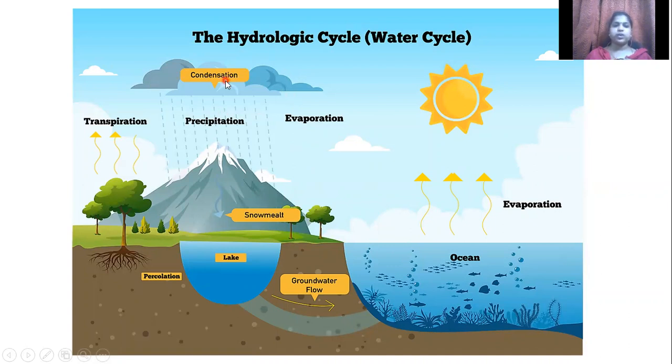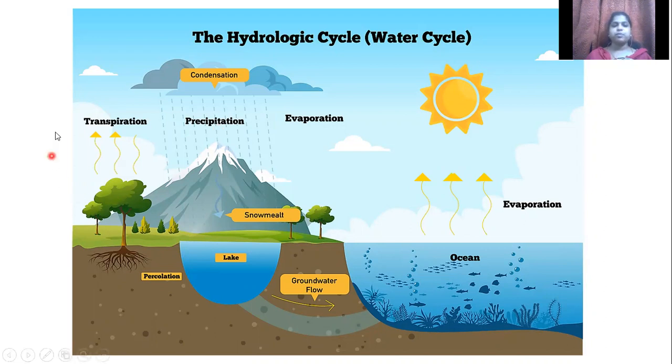That is the process you call condensation. So condensation is nothing but the evaporated water forming into clouds. And then at one point of time, the clouds cannot hold so much water, so at last it falls as rain, as precipitation, right? So precipitation is not only in the form of rain, but it can also be in the form of snow, hail or fog, anything like that.